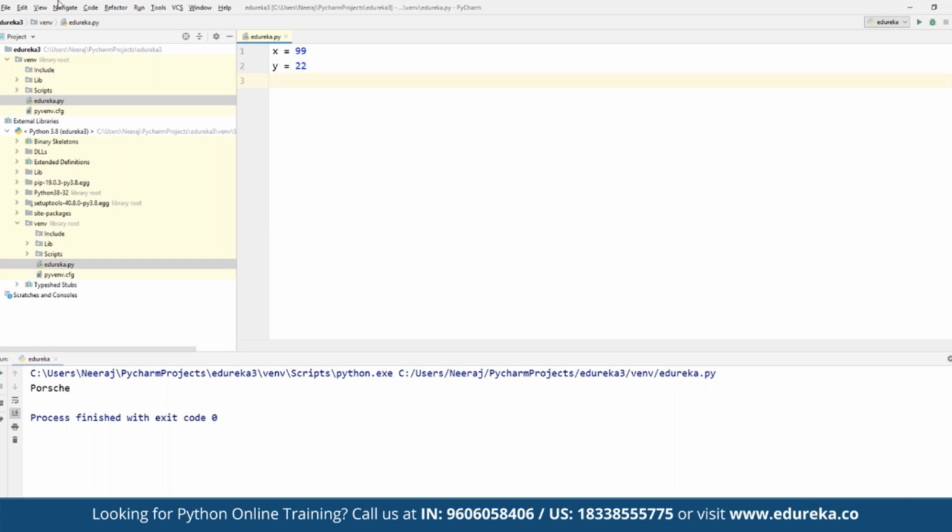Now, suppose if we want to understand flow control in a much better way here, we can simply go back to our console to check a simple statement. Now in here we can simply define the values, right? So for example, let's say x is 99 and y is equal to, let's suppose, 22, right? Then in here we want to check if x is greater than y. If x is greater than y here, then it should simply print one statement here, right?